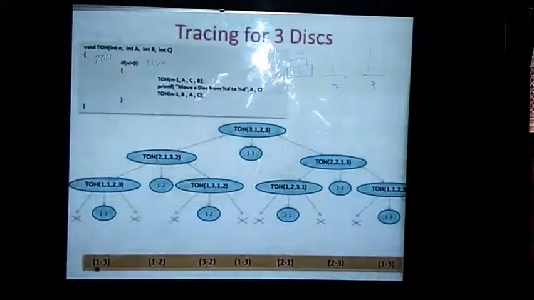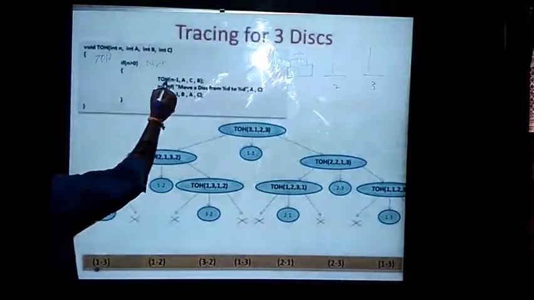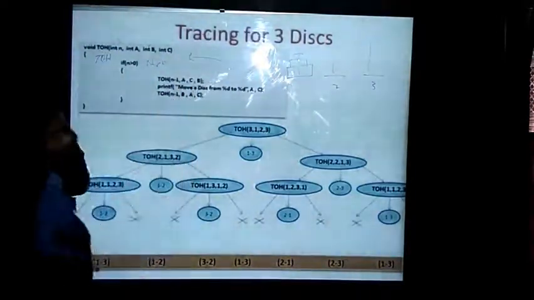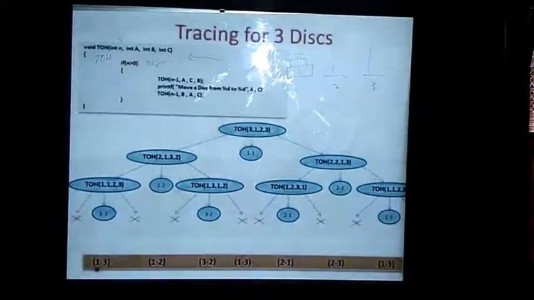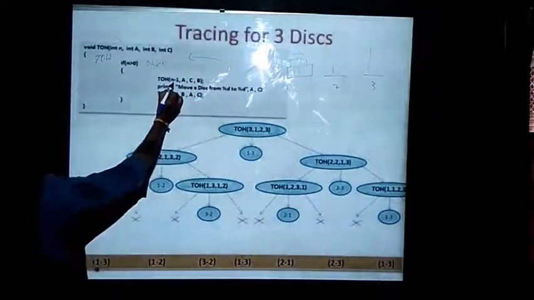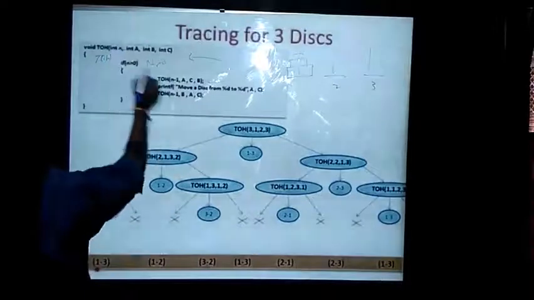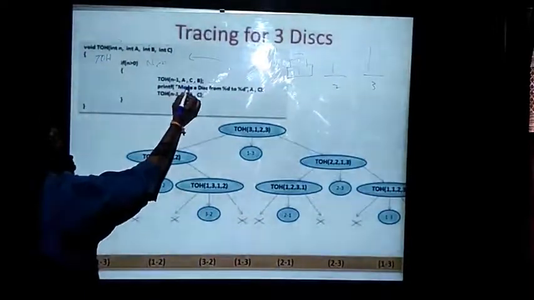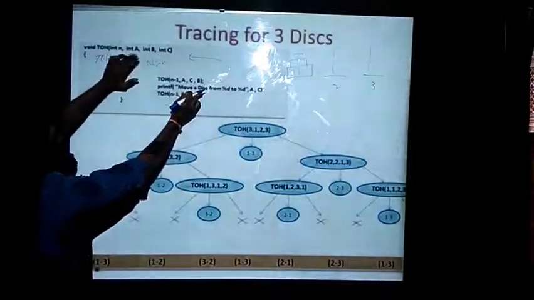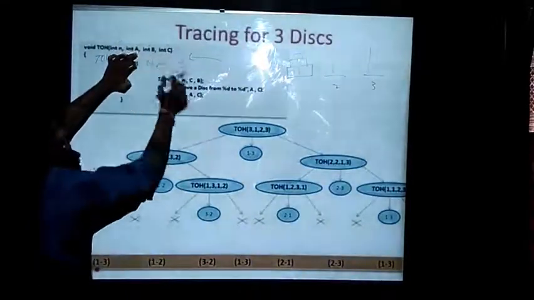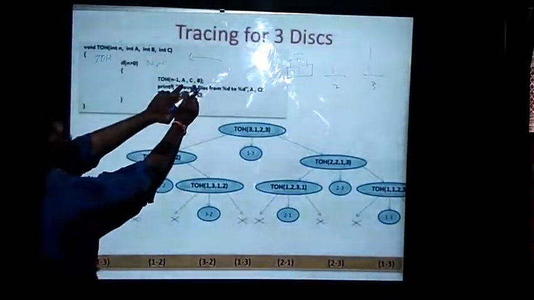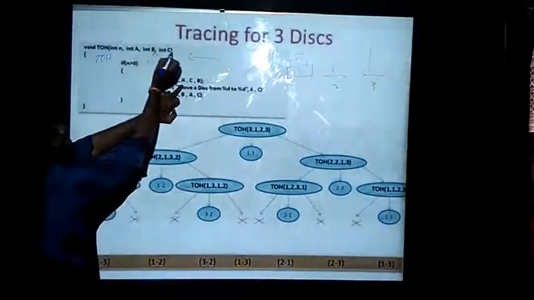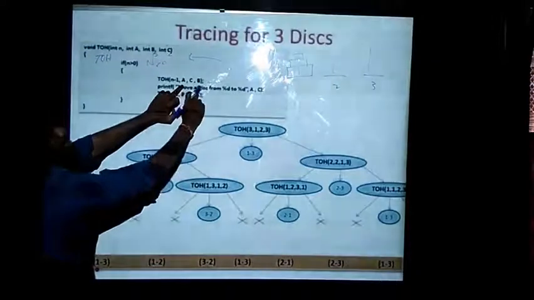Then after that we write Tower of Hanoi again, calling itself. This is the recursive call. Again it will go to the same function, but here I am reducing the n value from 3 to 2. Again I am making changes in the towers. In the previous step I sent A, B, C, but in this case I am interchanging the positions of B and C when calling this function.